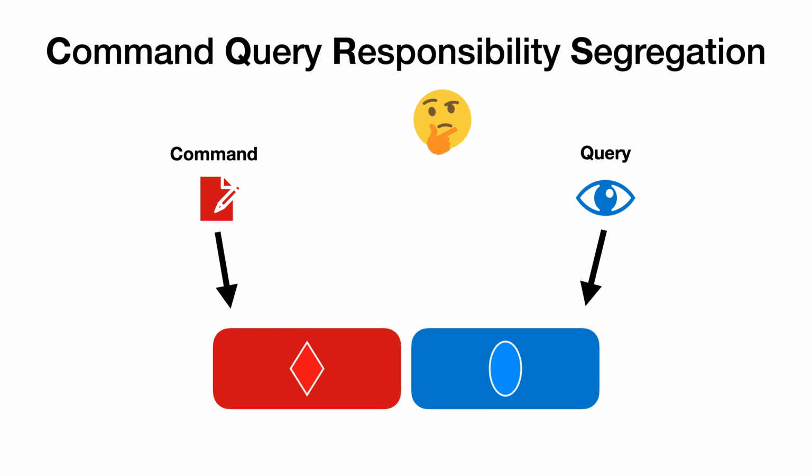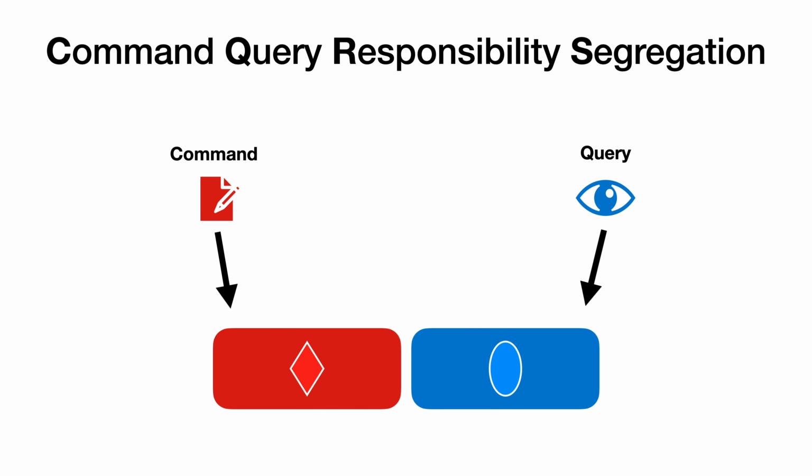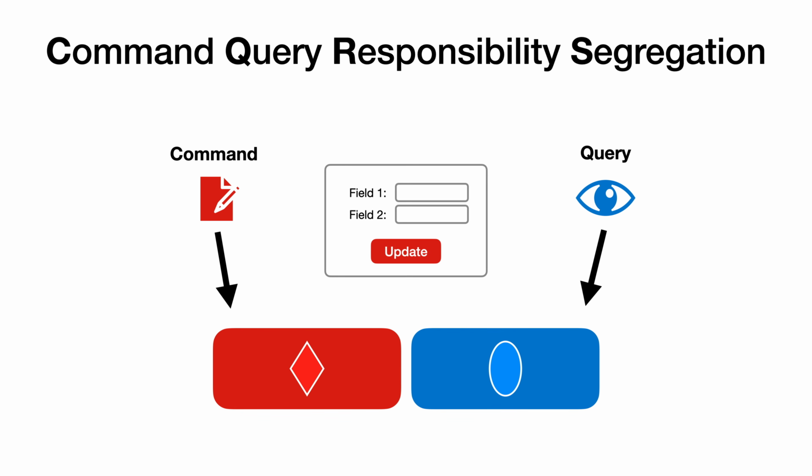But why bother? Well, sometimes it comes down to just separating concerns. In some systems, such as those with task-based UIs, reading and writing are clearly different responsibilities, and splitting them up can make the system easier to reason about. But not always. Some systems naturally have one unified model where you edit data and then expect to read it back in the same structure. Trying to follow CQRS here would just complicate the design.